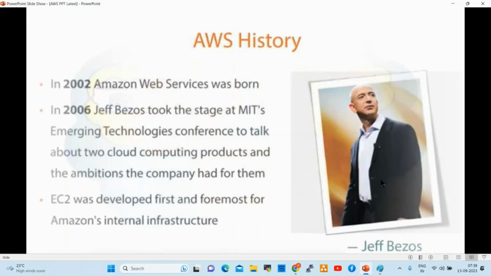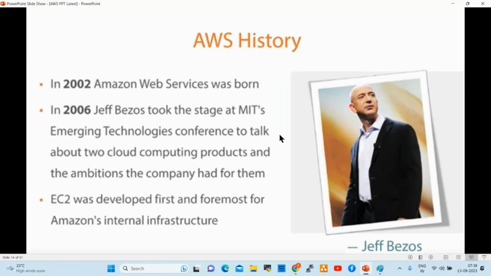So AWS history, let's try to understand. This is already discussed. AWS was born in 2002. Mr. Jeff Bezos invented this, right? Initially, they started selling books, an e-commerce business. Slowly, they prepared the cloud platform for their infrastructure, their business. Slowly they entered the market and started giving services to all the companies.